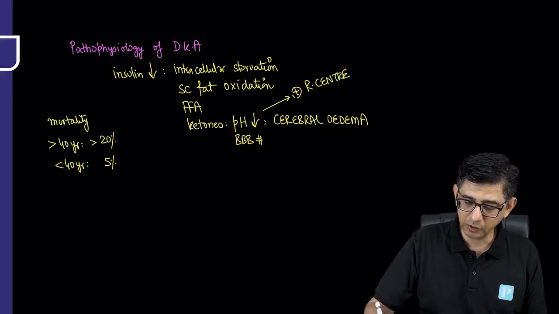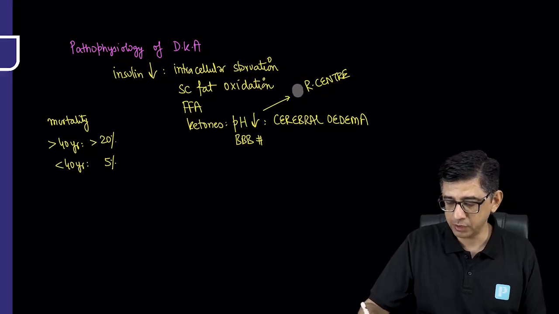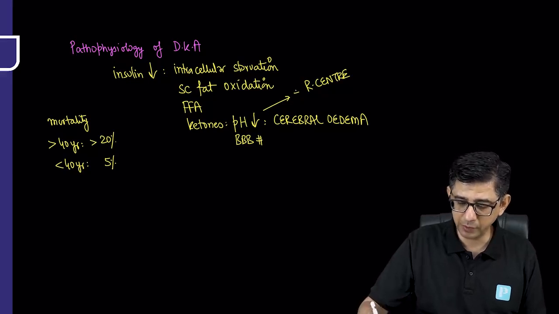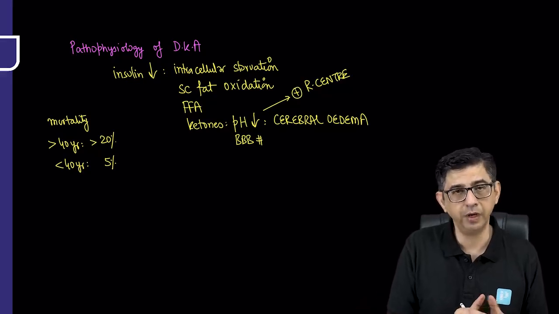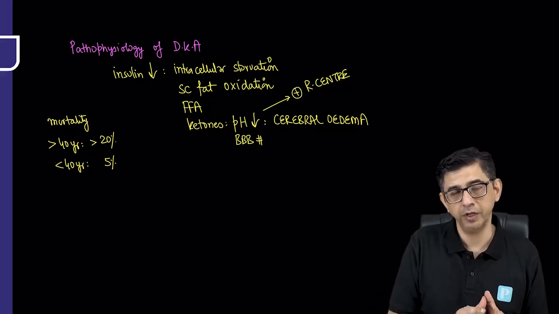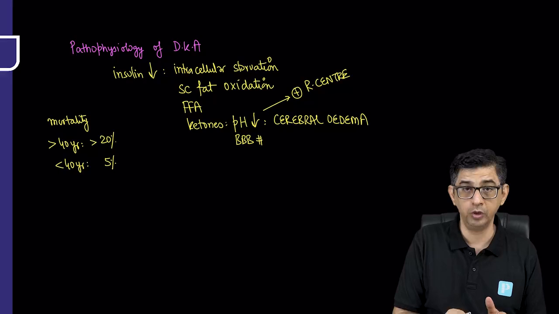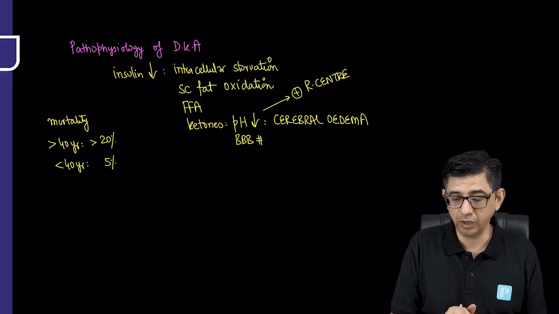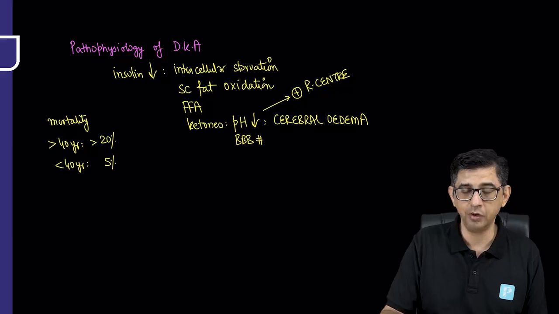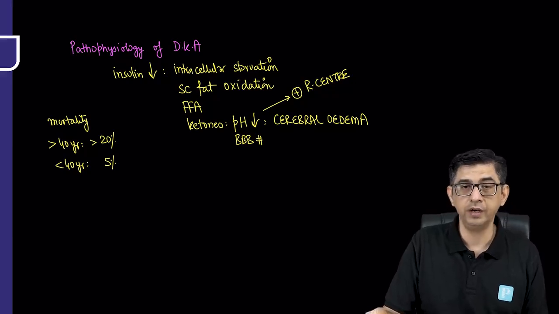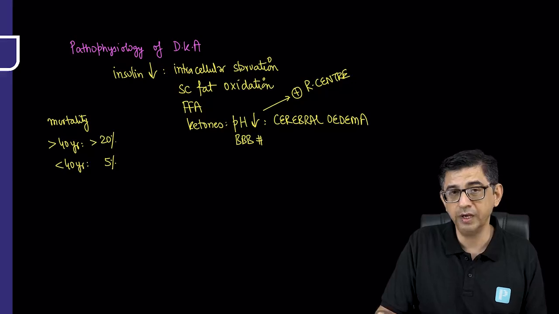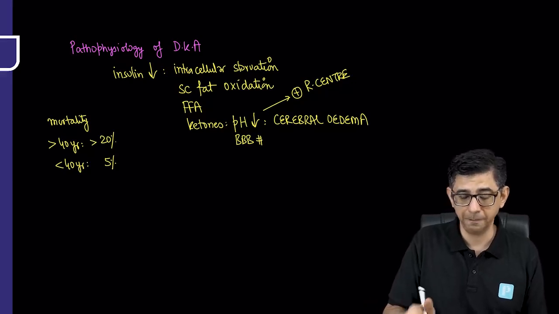Kussmaul sign is always going to deal with the paradoxical rise of the JVP with inspiration that is seen in constrictive pericarditis, restrictive cardiomyopathy, and right-sided congestive heart failure. CRR is the mnemonic for Kussmaul sign. But today we're talking about Kussmaul breathing, that is an acidotic hyperventilation. And in fact, acidotic hyperventilation is one of the indications why these patients should be admitted.